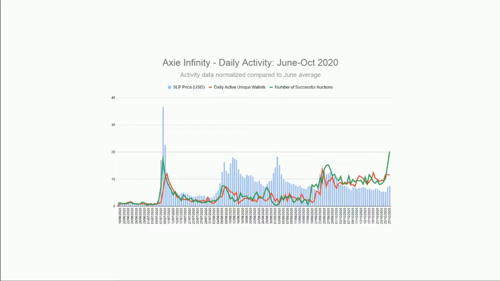Massive, strong correlation when the first thing happens; when it happens over again, people are just like, whatever. And obviously there are other factors going on here. There's the gas price, since auctions are related to the gas price in order to buy these things. Other things in this daily active unique wallet line could be people breeding Axies, which is obviously another gas fee issue. So in the end of August, early September, we're still massively up on where we were before. Remember, this is 1, so this is 4 or 5 times higher than it was before.